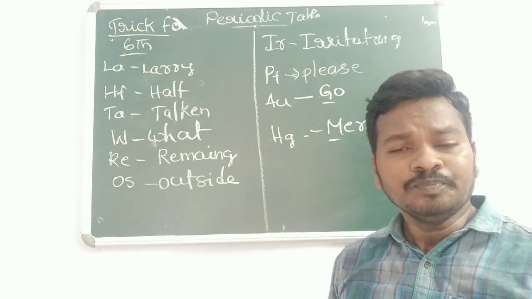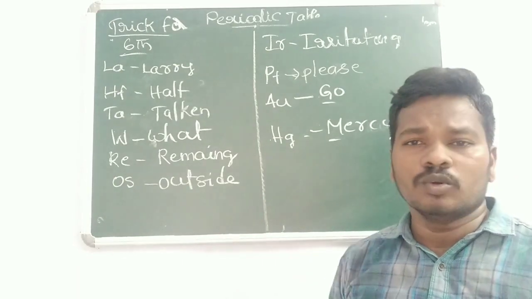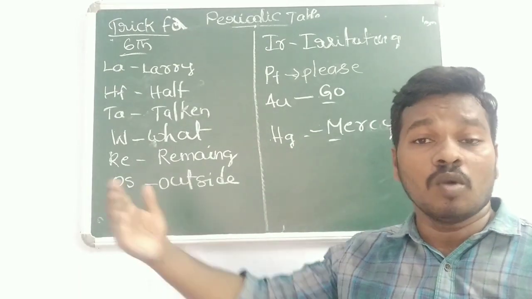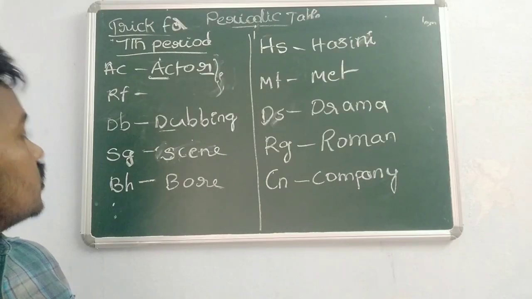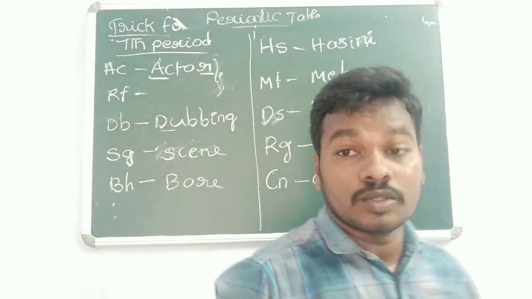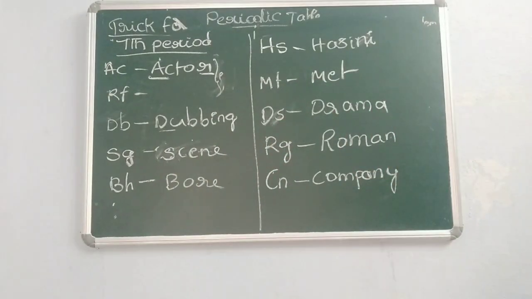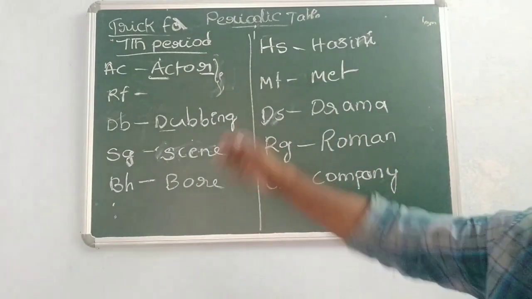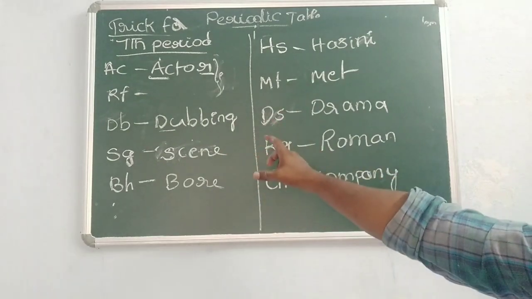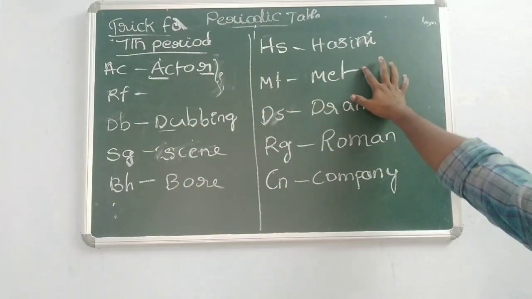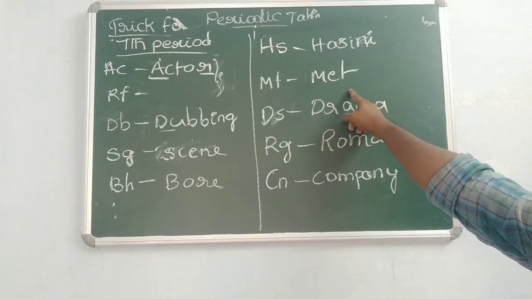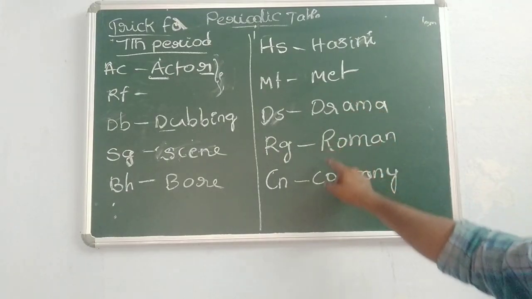Larry half taken. What remaining outside? Irritating. Please go mercy. Just remember this. So next you can see the seventh period elements: actinium, rutherfordium, dubnium, seaborgium, bohrium, hassium. Next one you can see meitnerium, darmstadtium, roentgenium, copernicium.